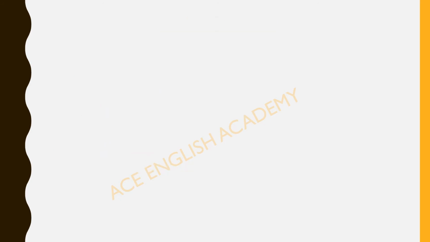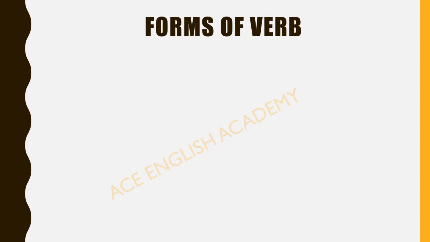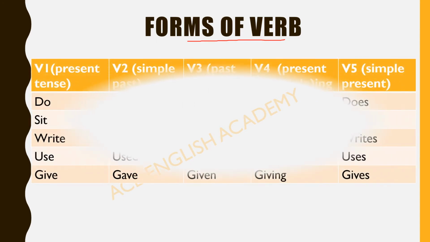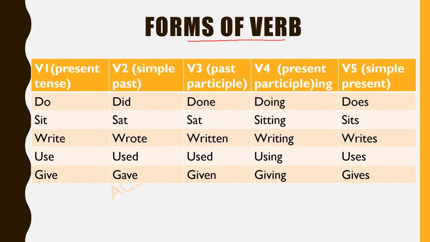So the next type is regular and irregular verbs. Before explaining these two types of verbs, I want to tell you about the forms of verb. How many forms of verb do we have in the English language? We have 5 forms of verb. So what are these 5 forms of verb? V1, V2, V3, V4 and V5.